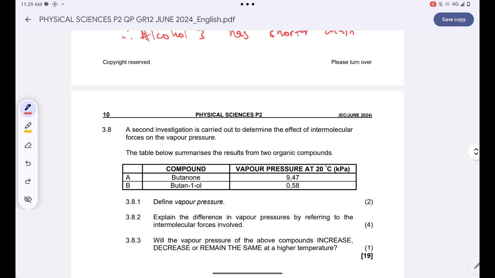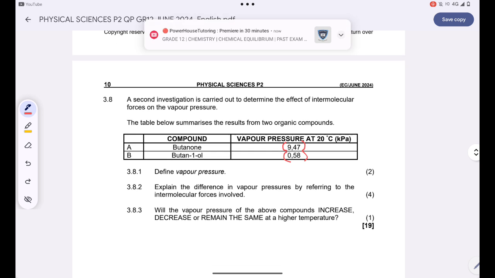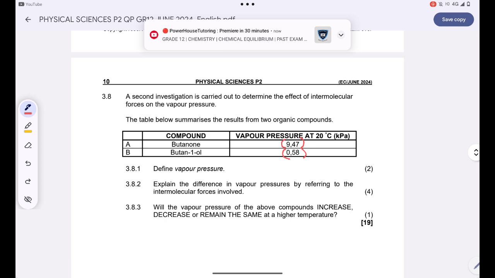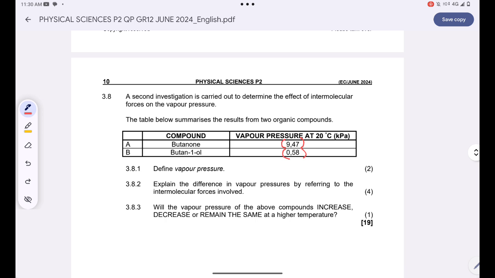Are you together? If your compound has stronger intermolecular forces, it will have a higher boiling point and a lower vapor pressure. As you can see there, guys, ne? For alcohols, the vapor pressure is smaller, but for ketones, the vapor pressure is higher than that of alcohols. This shows that ketones have weaker intermolecular forces compared to alcohols. Ne? Already, guys, there's a video that is being uploaded. Please go there and check.